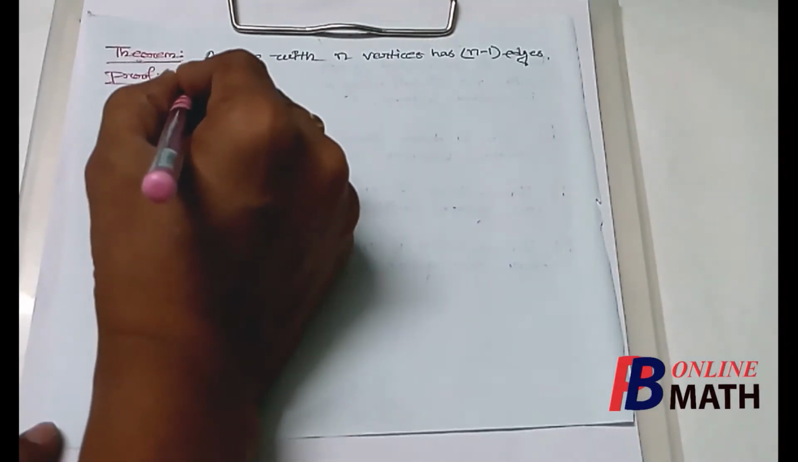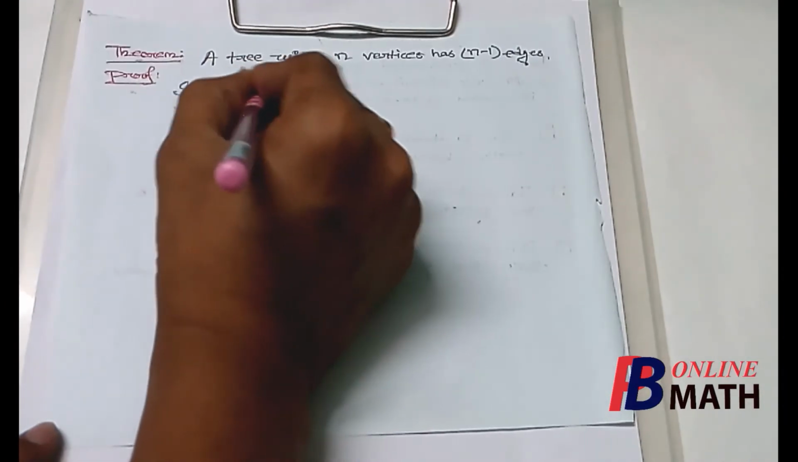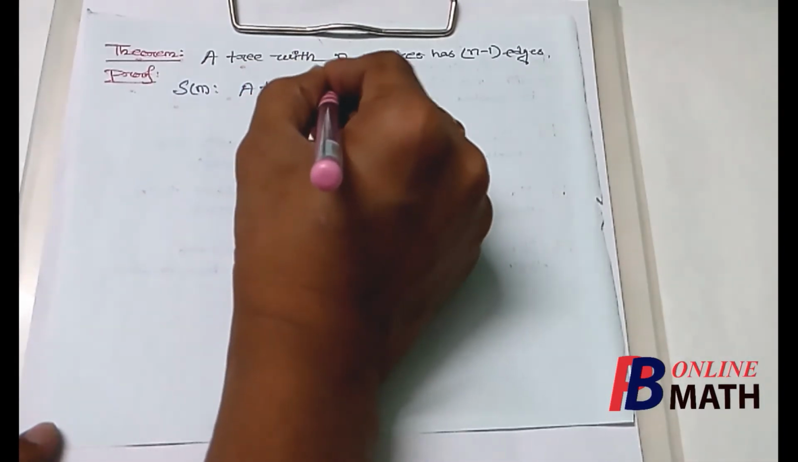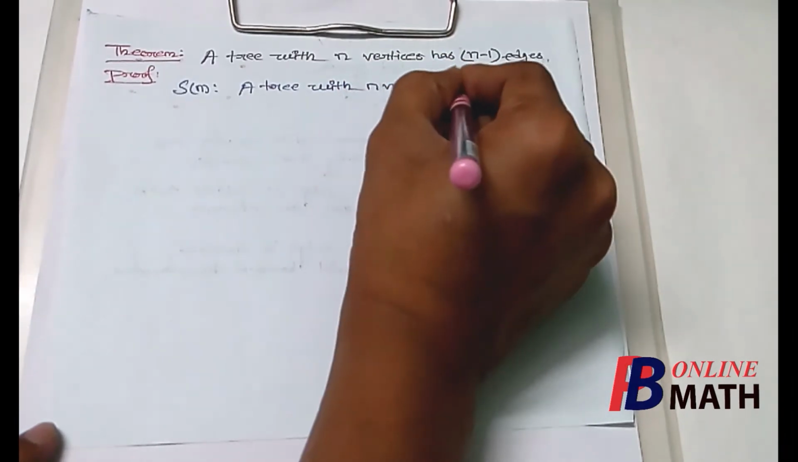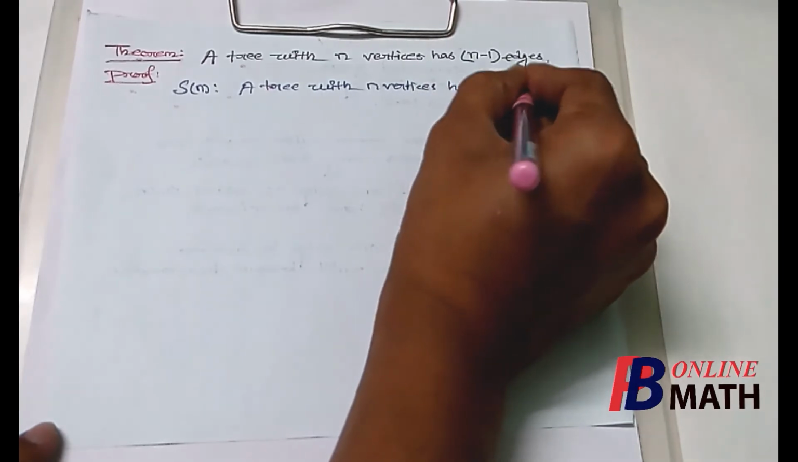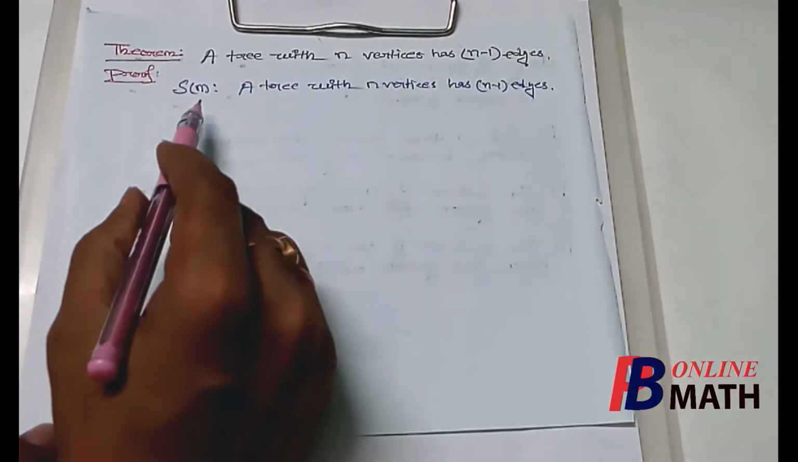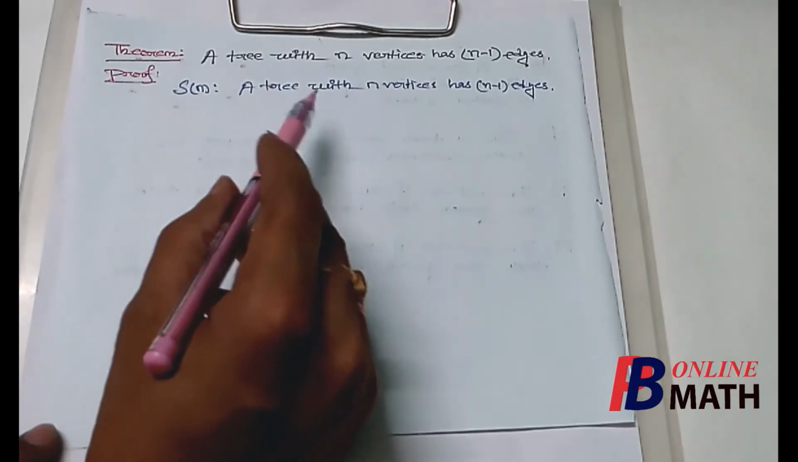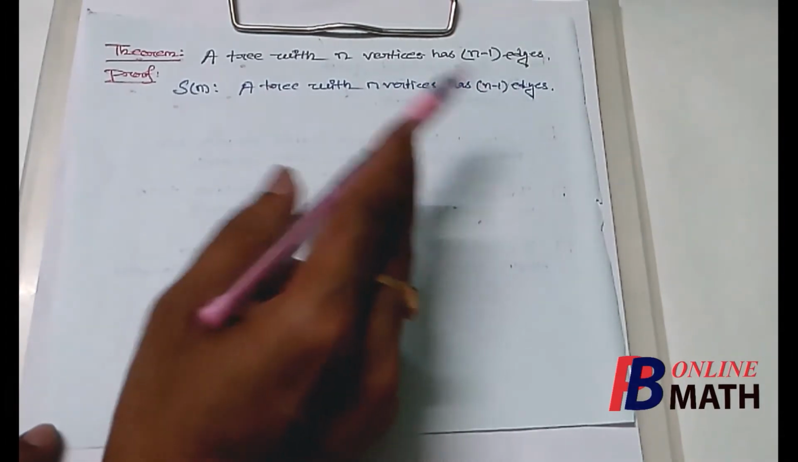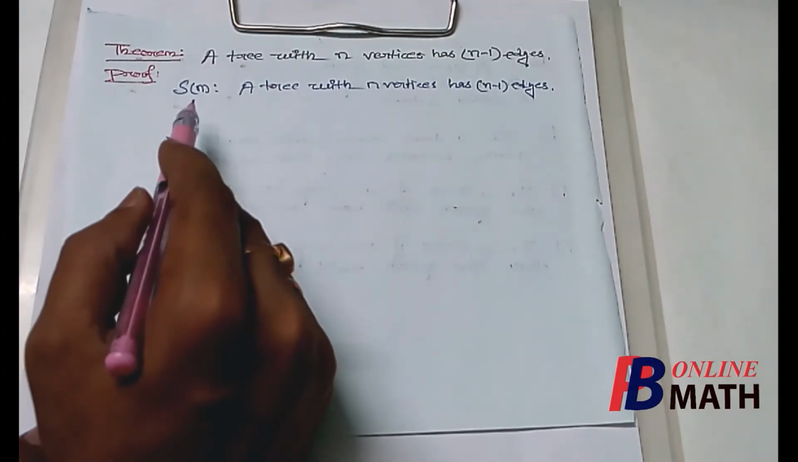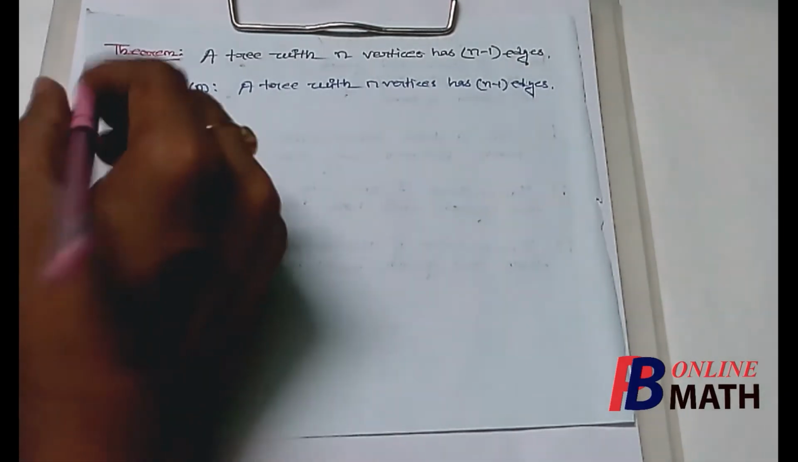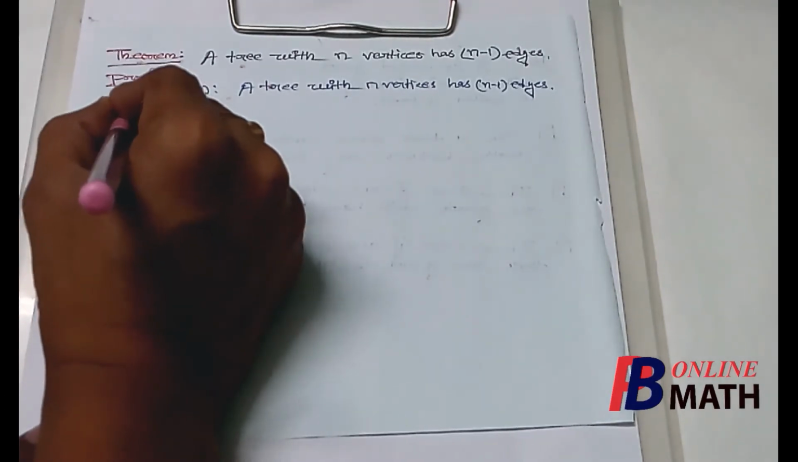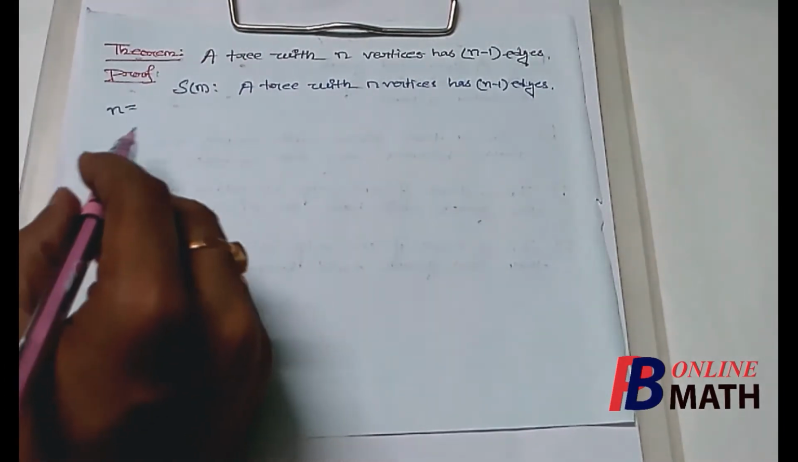Let Sn be the statement that a tree with n vertices has n minus 1 edges. So we shall assume that this is the statement Sn, that a tree with n vertices has n minus 1 number of edges. We shall prove that this statement is true for any positive integer n, and we shall use the method of induction. So for that, we know that the first one we have to prove that this statement is true for some initial positive integer.